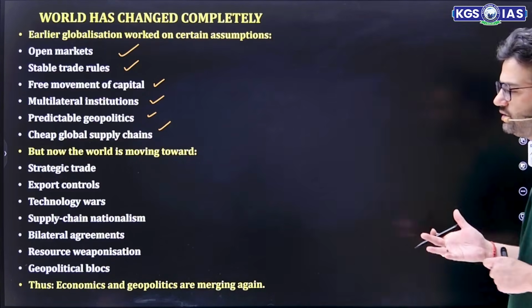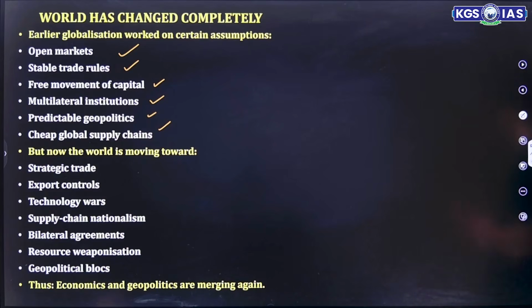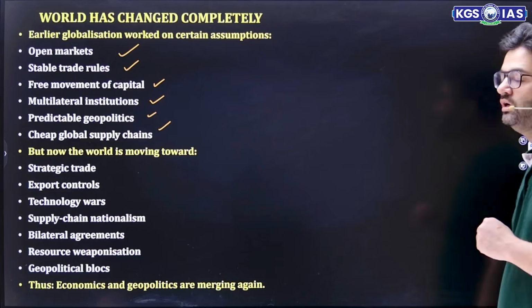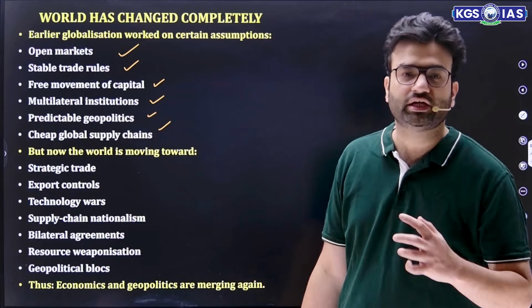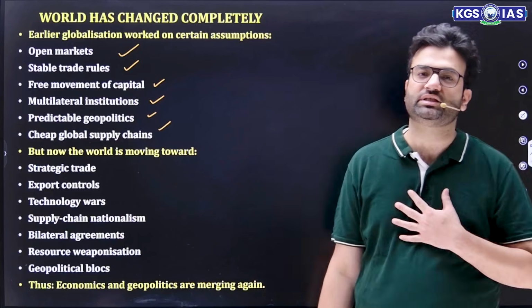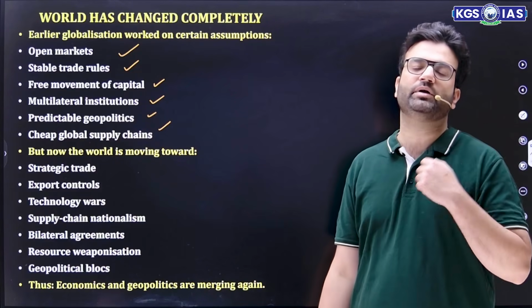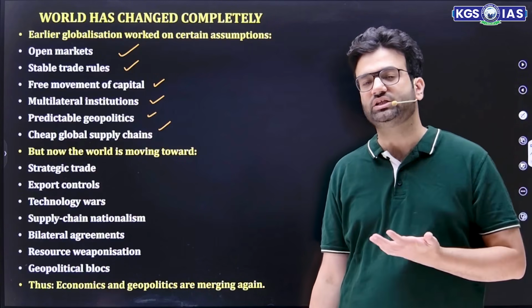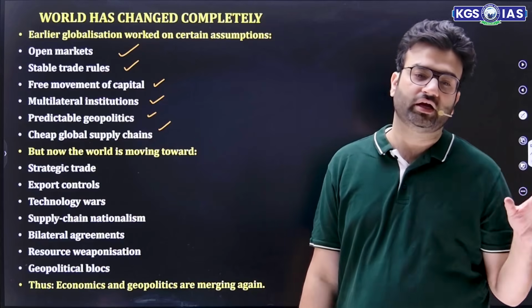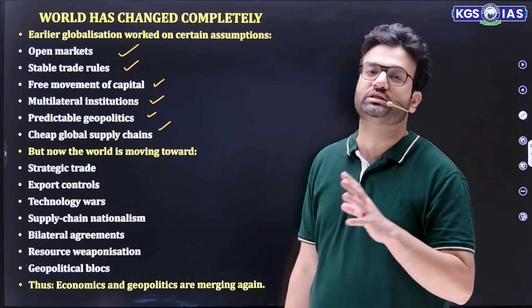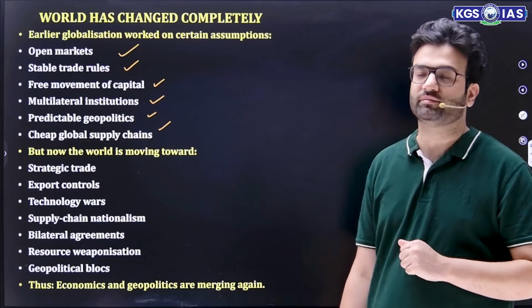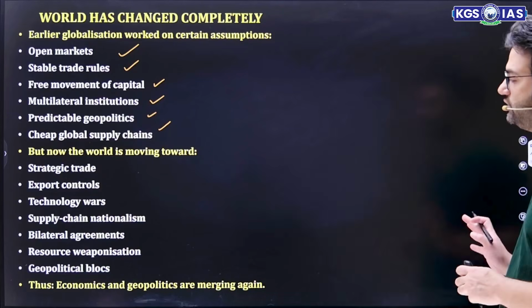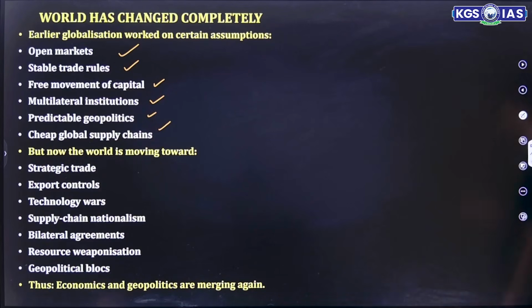Then geopolitical blocs, obviously, as I mentioned, geopolitical blocs are created. Apart from that, resource weaponization. Resources are used as weapons. The thinking is, okay, we possess this resource, and if anything happens to our country, if we are engaged in any war, or if any particular country is trying to disturb our peace and harmony, then we should use this resource as a weapon. So economics and geopolitics are merging again.